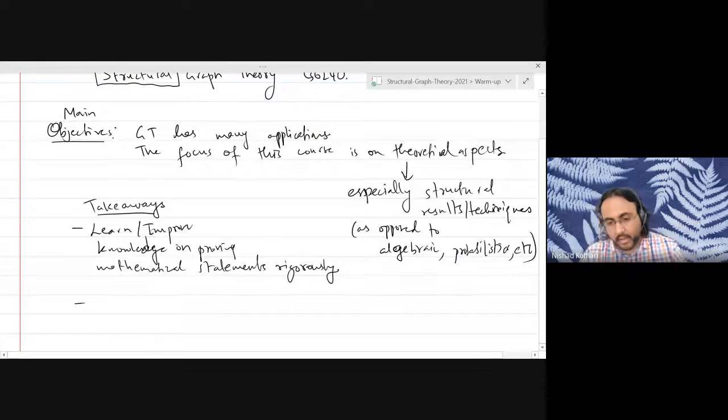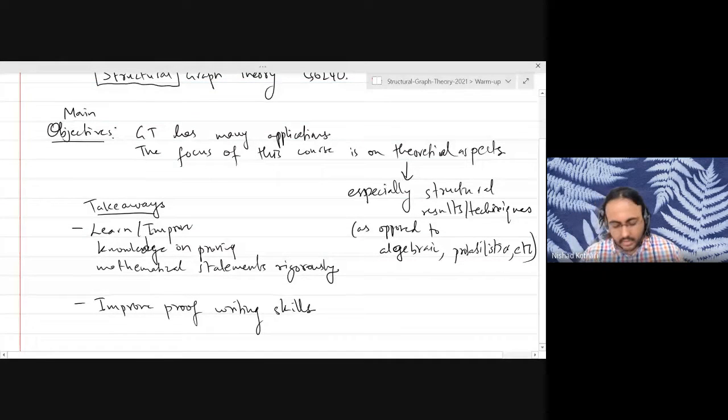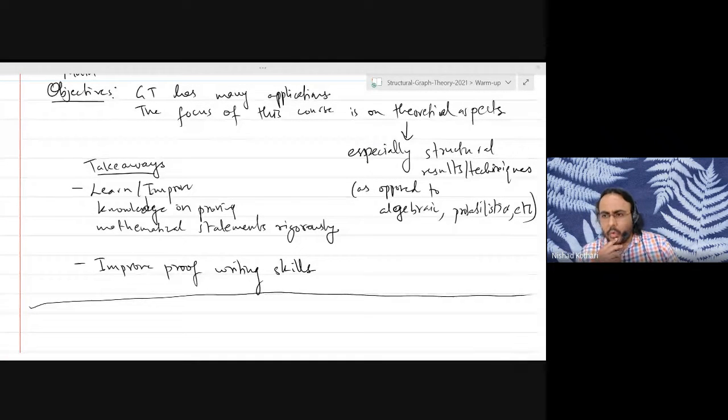And second, I am particularly interested in improving your proof writing skills. There is one thing about proving something and understanding it for yourself, but it's another thing to explain that proof to another person who will be marking your assignments, which will be me in this case. Hopefully you will also be able to improve your proof writing skills. Those are the main objectives of this course. Any questions or concerns pertaining to this so far?